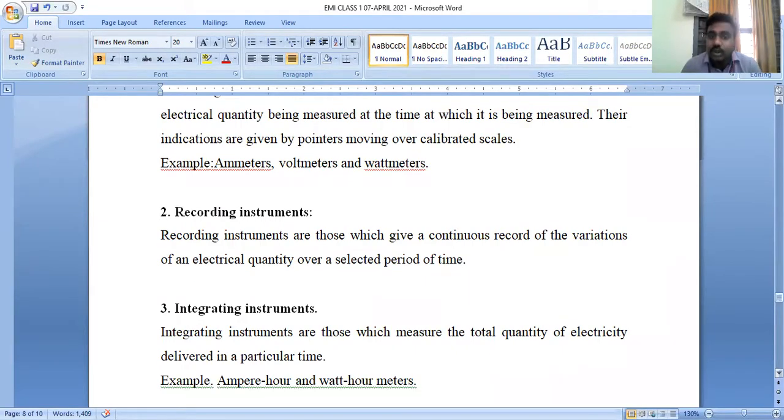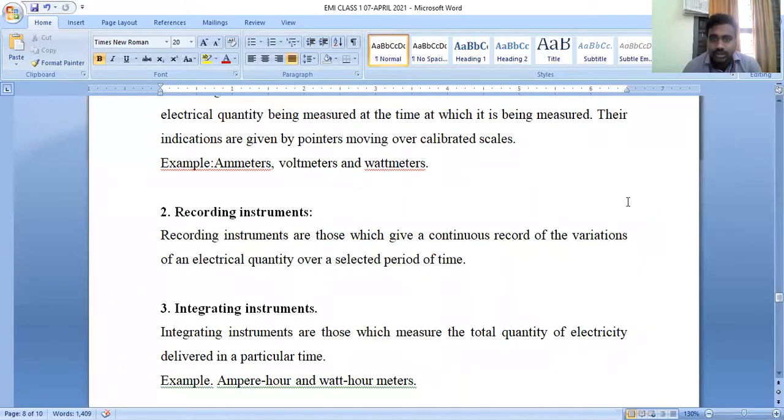With respect to recording type instruments, they continuously record the variations of electrical quantities over a period of time. That means if we take an instant of time, it will record the variation in the electrical quantity at that instant. If we see the integrating type instrument, it will measure how much current was delivered over a period of time. So these are the three classifications of secondary instruments: indicating type, integrating type, and recording type.